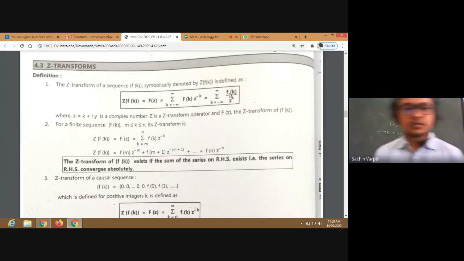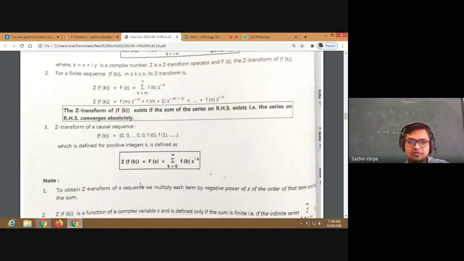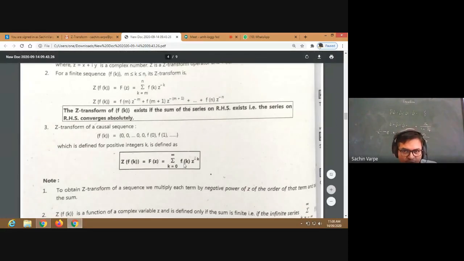Right? So the third point, Z transform of a causal sequence. It is very easy actually. For the causal sequence, the terms of the sequence for negative k are 0. So 0 into z raised to minus k will be 0 only, isn't it? And 0 plus 0 plus 0 will be 0 only. So up to 0, the summation of the terms will be 0, right? And then from 0 it will be 0 to infinity f of k z raised to minus k.